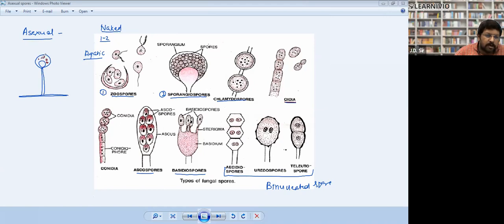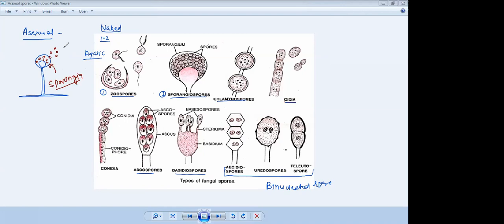And what will happen after maturity? This structure is called sporangia. In favorable conditions, the sporangia will rupture and the spores will come out from here. Clear? Yes, sir. Note it down.